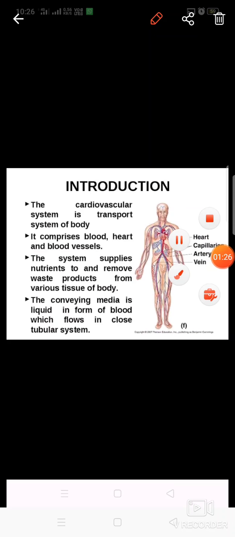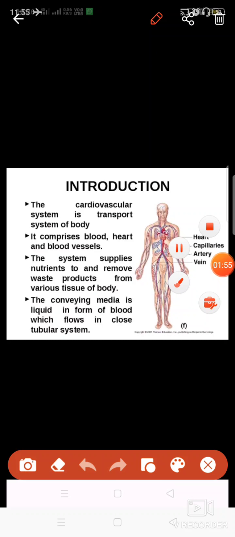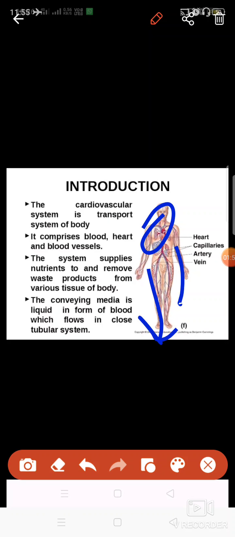Your transportation system is also known as the circulatory system or the cardiovascular system. Cardio means it is related to the heart, because cardiac muscles are present there. If there is any word which has cardio written, it means it is related to the heart. And vascular means something which is in the fluid form. So this is the heart which actually pumps the fluid present in your body to different parts of your body.